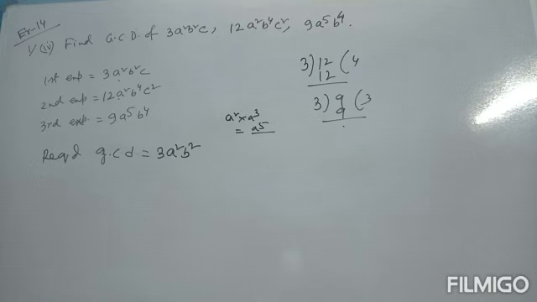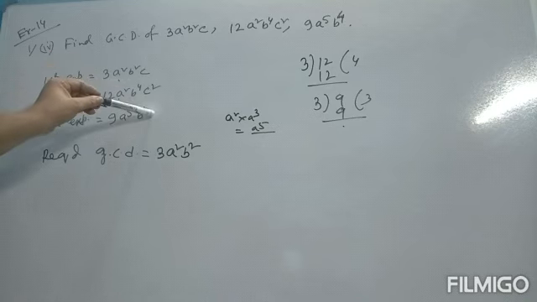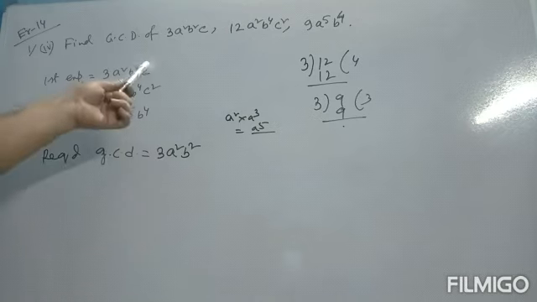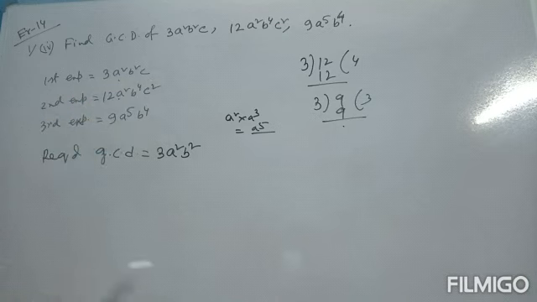The common terms only. Or take in this case the lowest power of the variable which is common. Lowest power of a among a square and a to the power 5 is a square, so we take a square. B square, b to the power 4, b to the power 4. Lowest power of b is b square, so we write b square. And c square, and c to the power 0 here. C is absent, so we can write c to the power 0. C to the power 0 is nothing but 1. So the lowest power is 0, so we write c to the power 0, or that is 1. Nothing to write here. So GCD is 3a square b square.